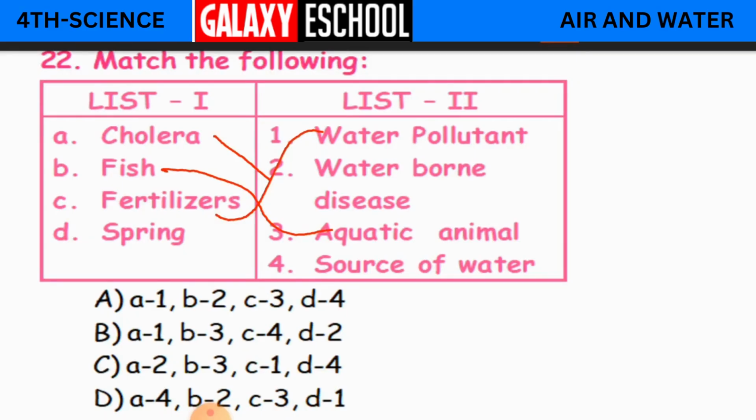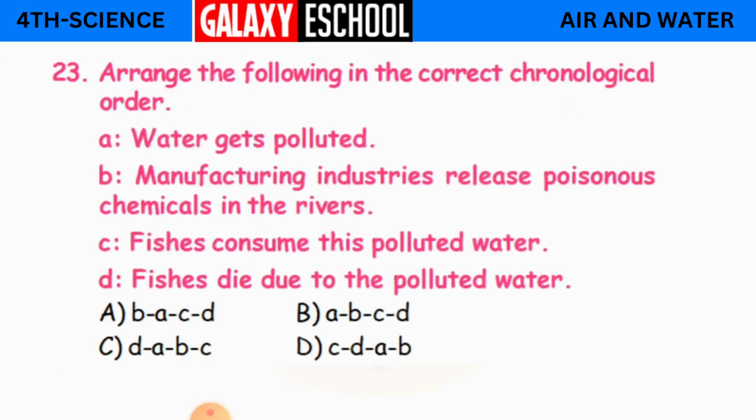Clear? And now spring, source of water. Why is it a source of water? Because in spring season we may get rains. That is why it is a source of water. Clear children? And now our answer must be A with 2, B with 3, C with 1 and D with 4. Okay, so C is the correct answer.